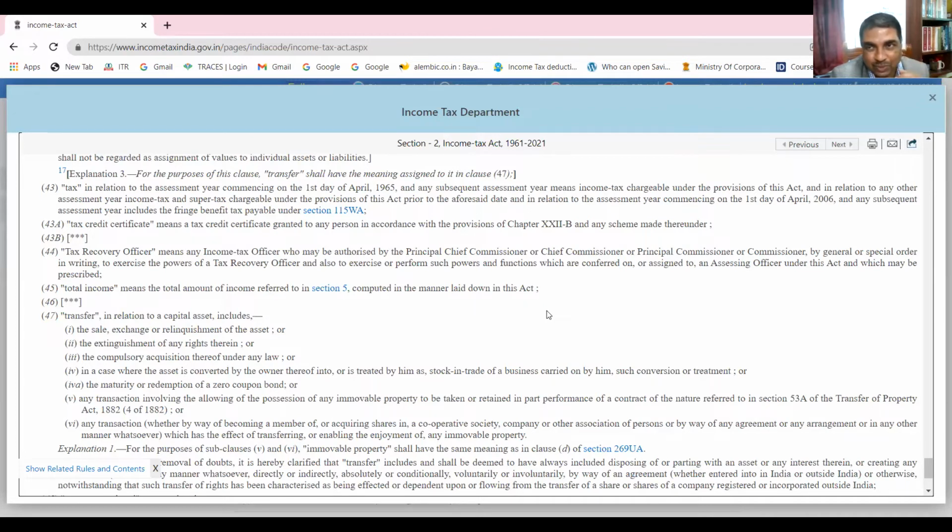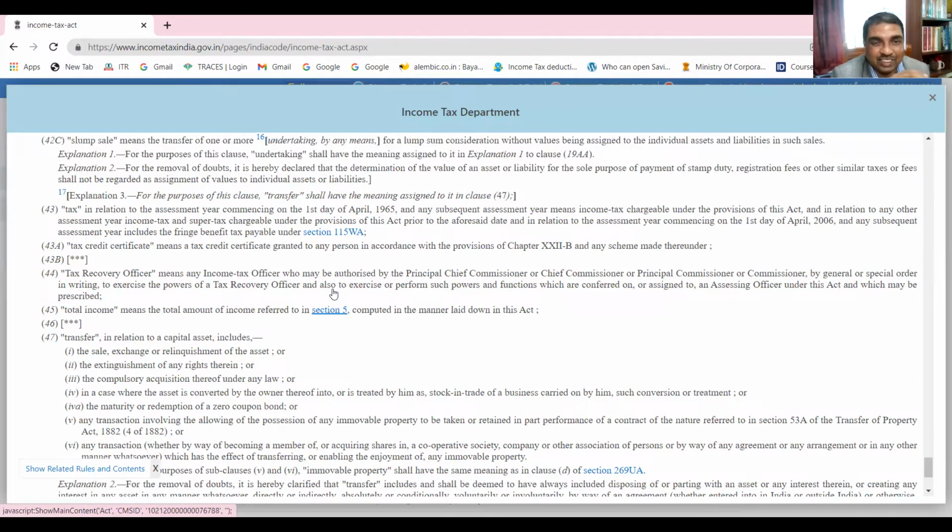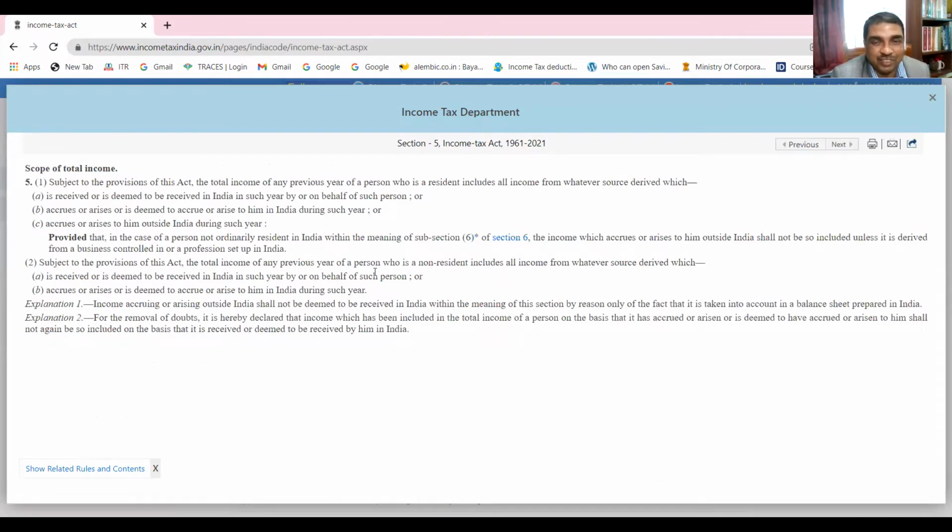Okay. So you can go back and find out section 5, or you can directly click here. Here is a hyperlink, you see. You can click here, you can go to section 5. Should I go there? Yes, sir. Section 5, if you click here, you see section 5 is open.